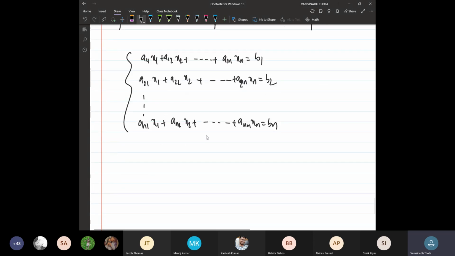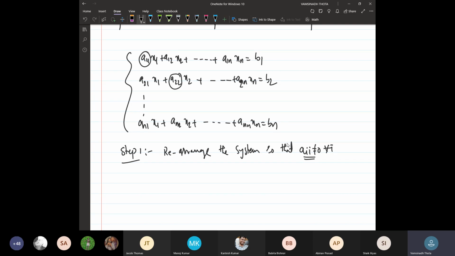Now the very first step. Step one is to rearrange the system so that aii is non-zero for all i. Which means in the first equation, the coefficient of the first variable should not be 0. And in the second equation, the coefficient of the second variable should not be 0. And in the nth equation, the coefficient of the nth variable should not be 0.